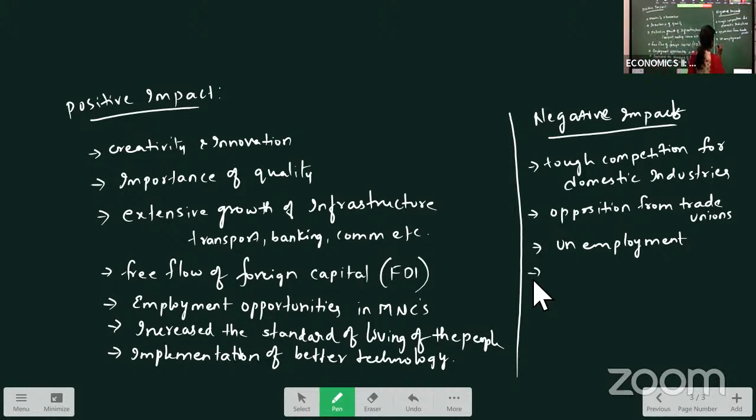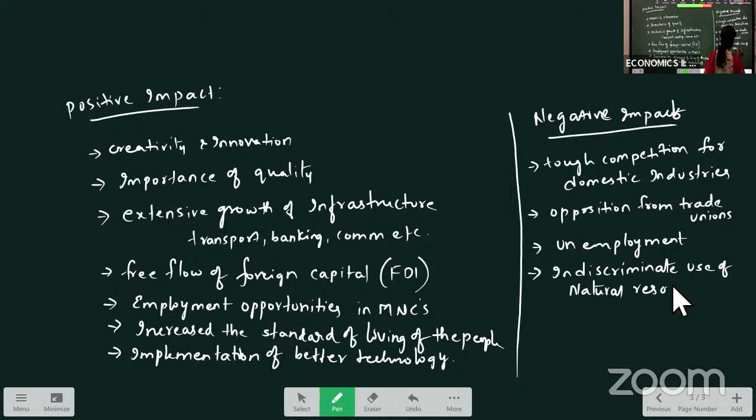Another negative impact is the indiscriminate use of natural resources by MNCs. So no discrimination here. Our domestic country resources are utilized by MNCs.